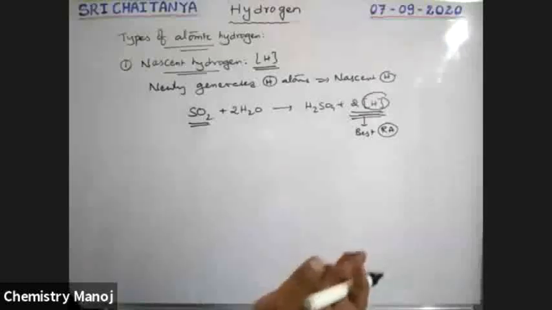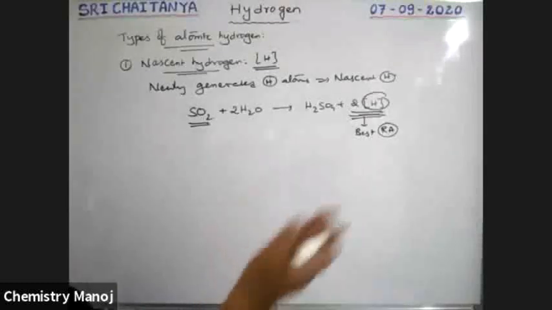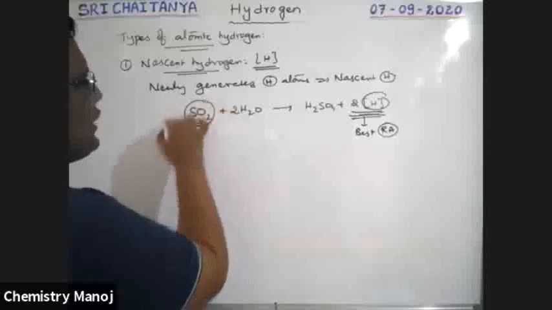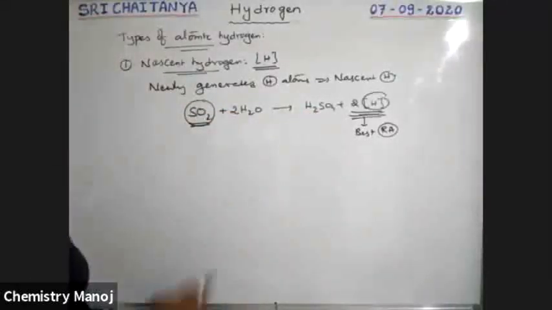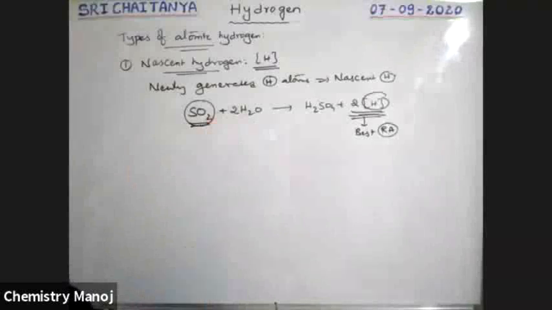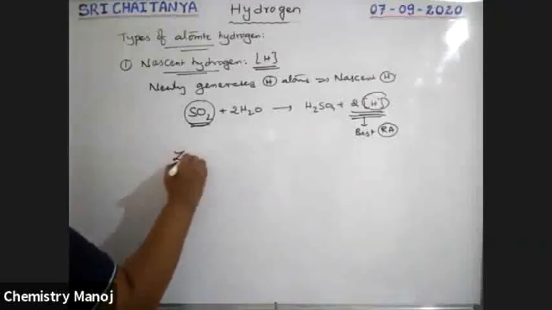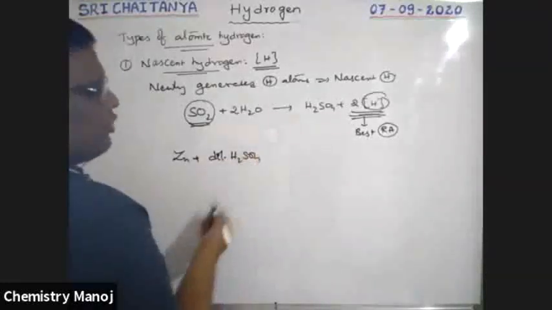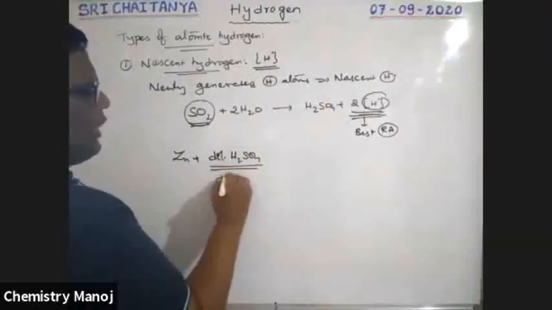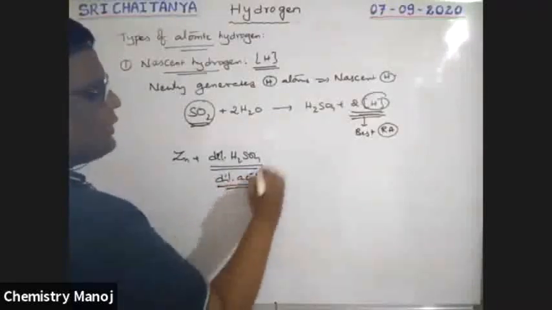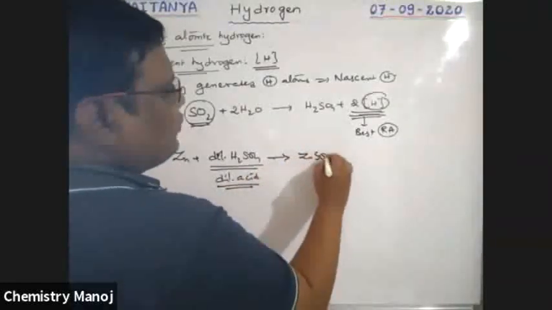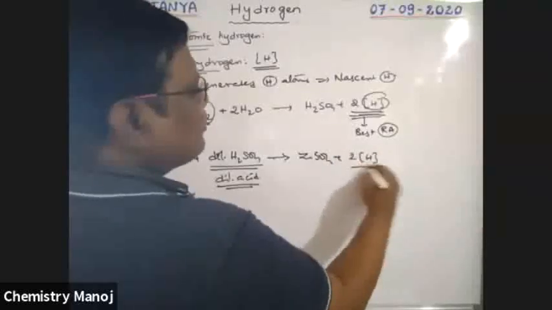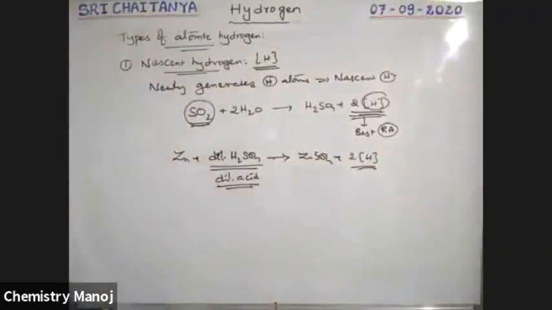If oxygen is generated, that is oxidizing property. If hydrogen is generated, that is reducing property. SO2 acts as a reducing agent because it releases nascent hydrogen. Those nascent hydrogens are responsible for further reduction. Just like that, when zinc reacts with dilute H2SO4 or dilute HCl, whatever it may be, a dilute mineral acid, that gives ZnSO4 with the liberation of two nascent hydrogens.